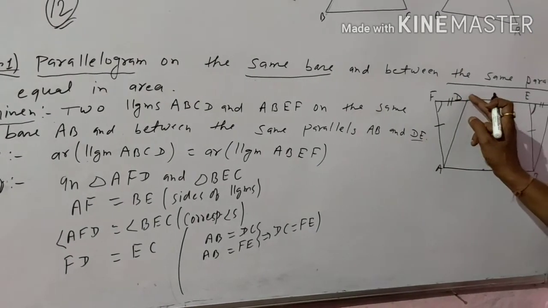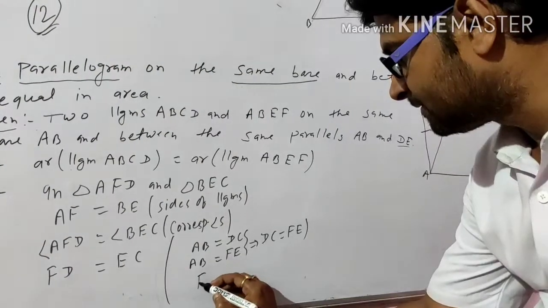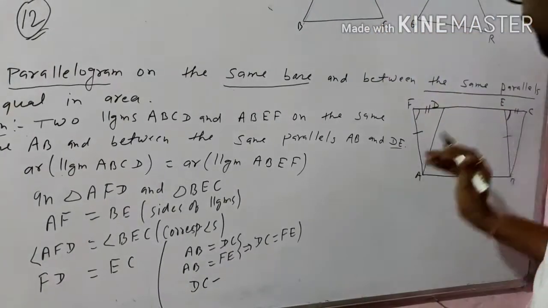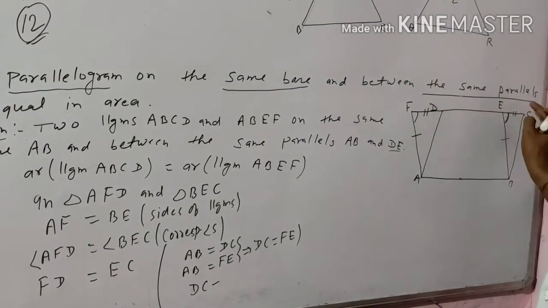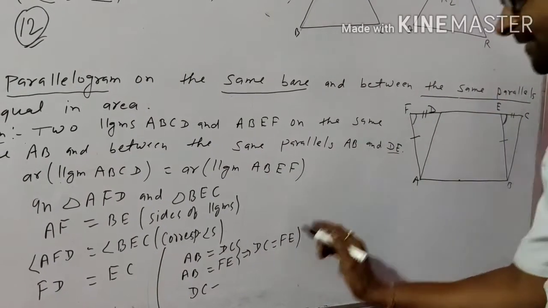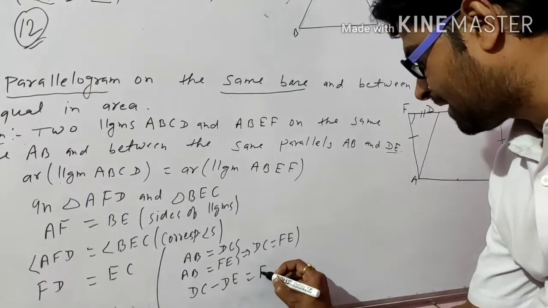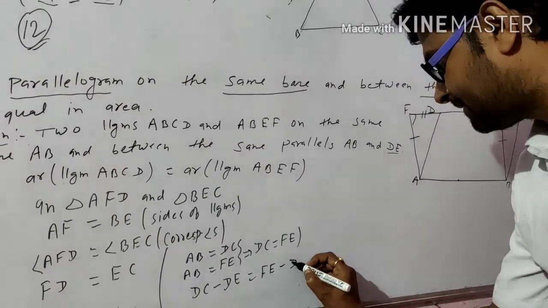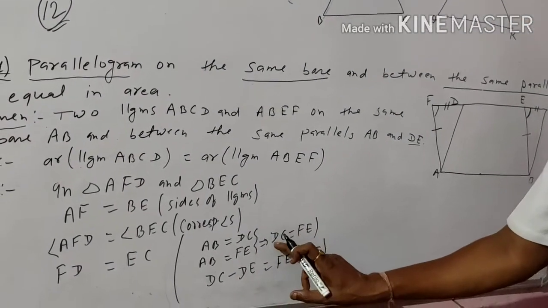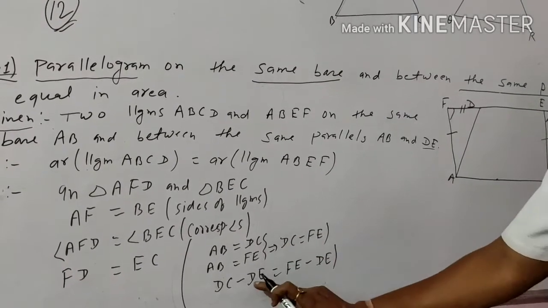That means DC minus DE is equal to FE minus DE. In both sides DE is subtracted. We know that DC is equal to FE, already proved here, so subtract DE from both sides.